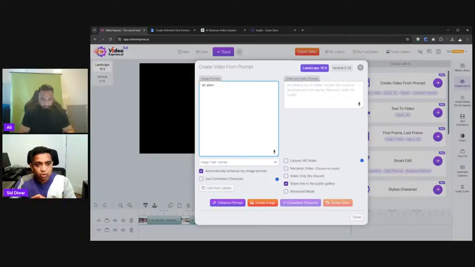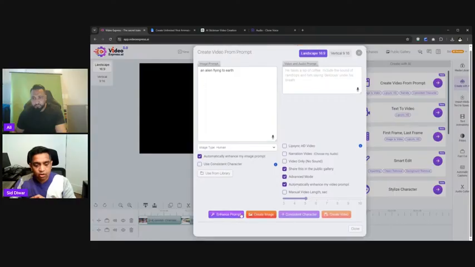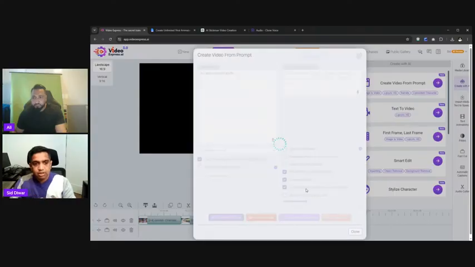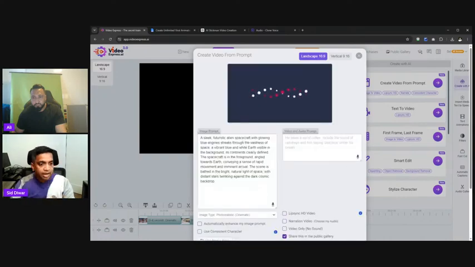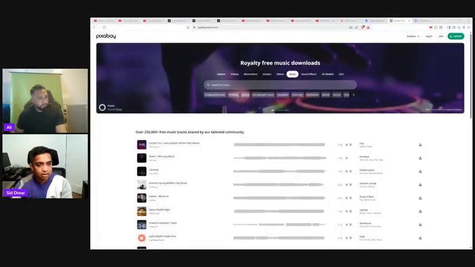Same thing with the video and audio prompt. If you go into the advanced mode, you can see there's a prompt enhancer for video as well: automatically enhance my video prompt. So you don't need to type advanced prompts, but if you want the best output, we recommend you use ChatGPT and so on. I wanted to give you some advanced tips. I'm just going to share my screen for only 5 minutes to address some questions.